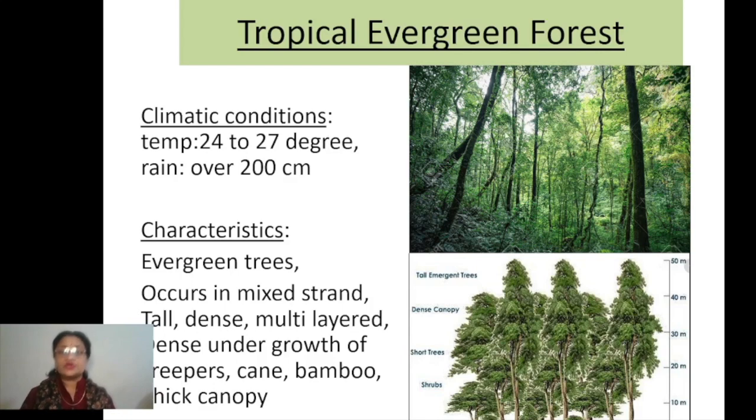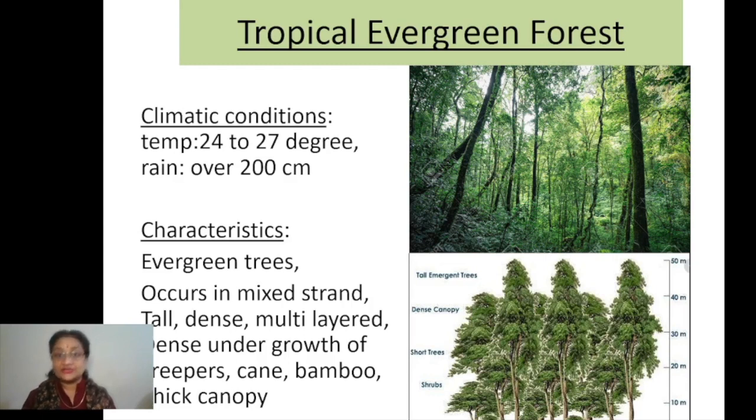Tropical evergreen, or if you remember the features of rainforests, which are found in the equatorial region. These are forests which have similar features as the rainforests of equatorial regions. And in India, because India lies in the tropical zone, these forests are not called equatorial, but are called tropical evergreen forest.